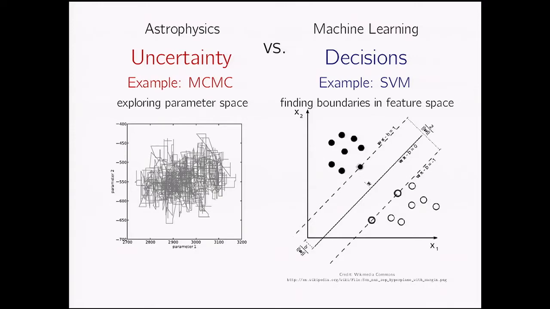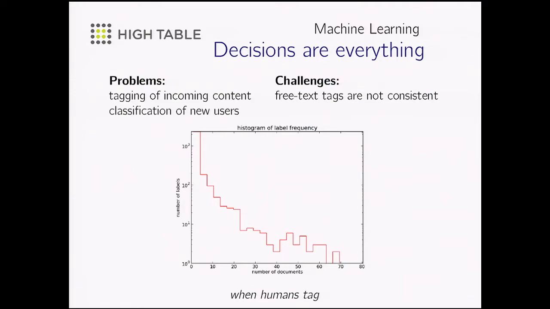So I've given you an example from my astrophysics work of the emphasis on uncertainty. Now let me give you an example from my machine learning work at Hightable where the emphasis is on decision making. This is using support vector machines to find boundaries in feature space. At Hightable, we face data problems like needing to tag incoming content or needing to classify new users. One thing we definitely found is that when you just give users a free text field and ask them to tag content, the tags aren't consistent. Most of the tags are only used once or twice in your whole data set, so they are not consistent enough to be useful for grouping similar content.